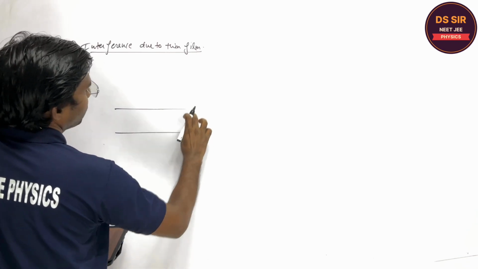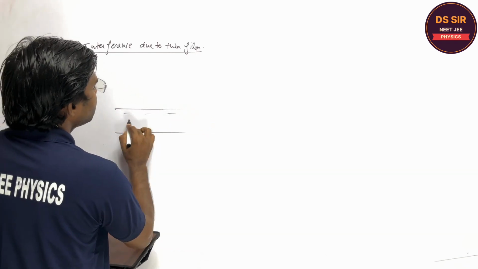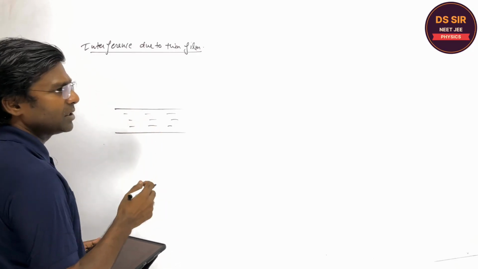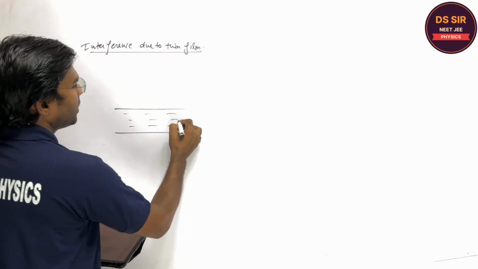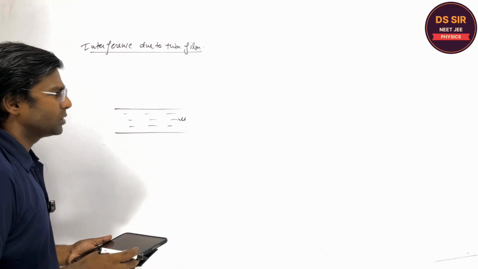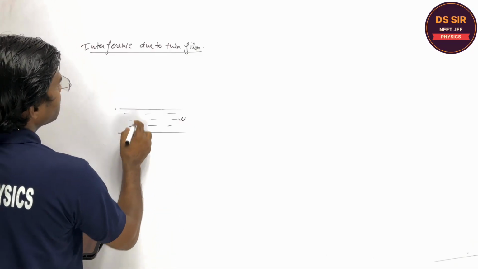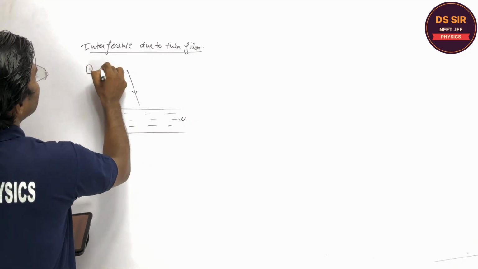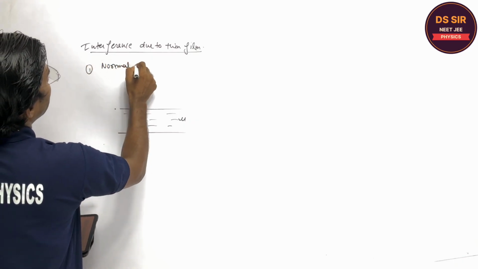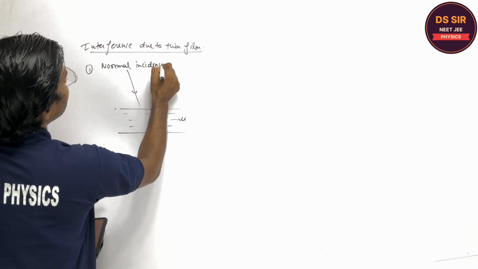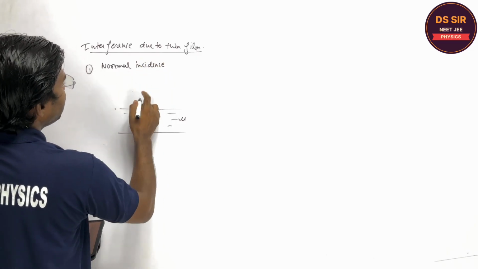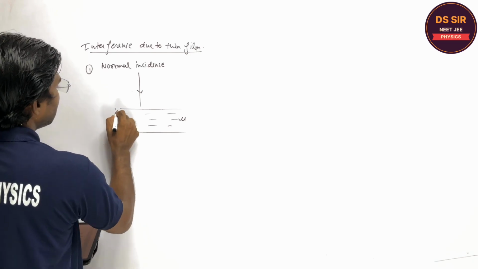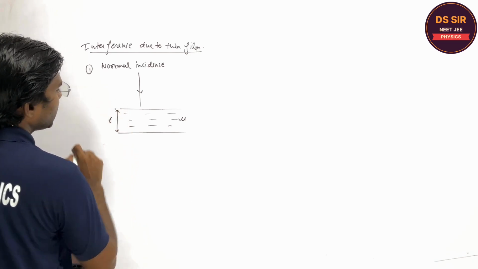Suppose this is a thin film. Thin film means you may consider this is a film made of glass or some transparent substance, or it may be a liquid. The refractive index I can suppose is mu. Suppose the light is incident over here. First I will consider normal incidence. Normal incidence means the light is coming normally. The thin film is of thickness t.